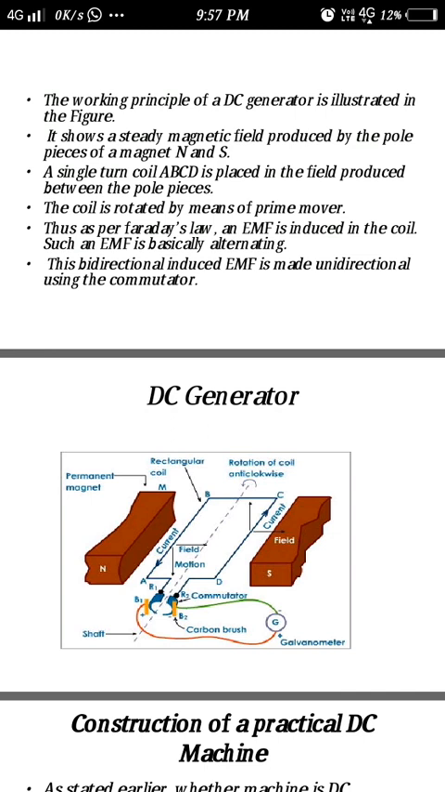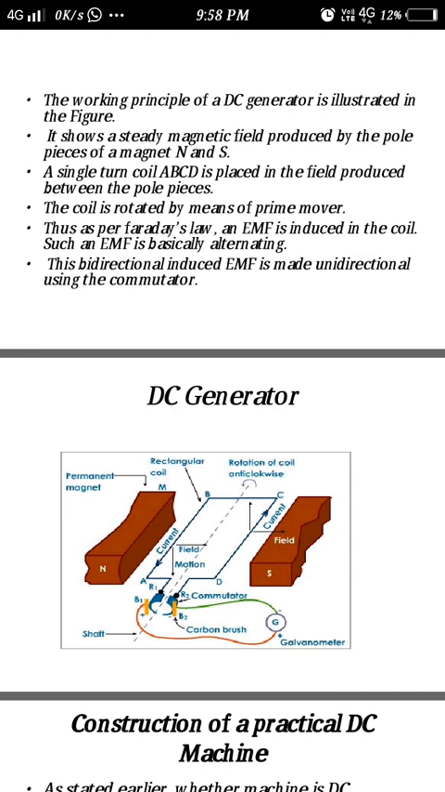Listen to the second point. It shows a steady magnetic field produced by the pole pieces of the magnet, N and S, right? And a single turn coil, with the corners named A, B, C and D, is placed in the magnetic field which is produced between the magnet pieces. The coil is rotated by means of a prime mover.